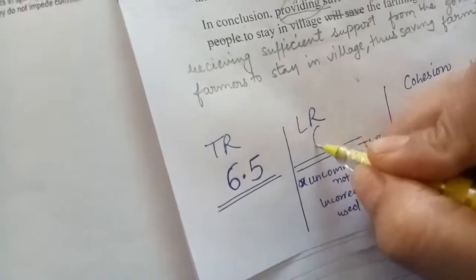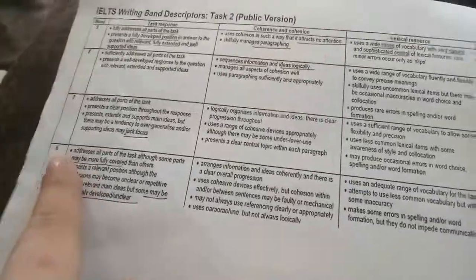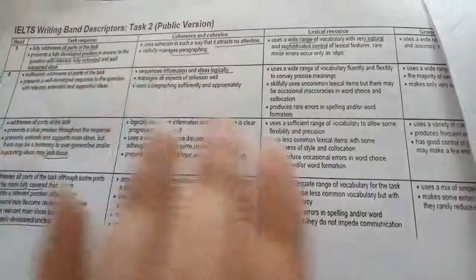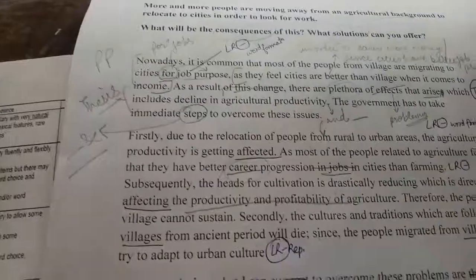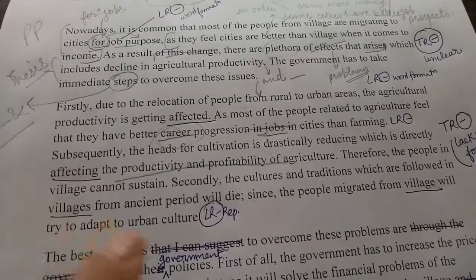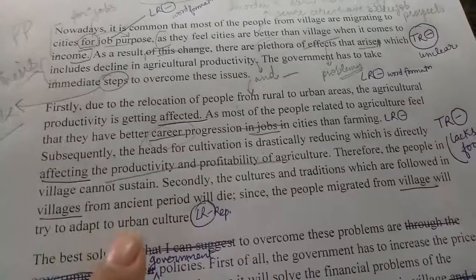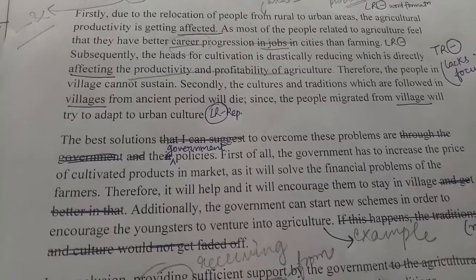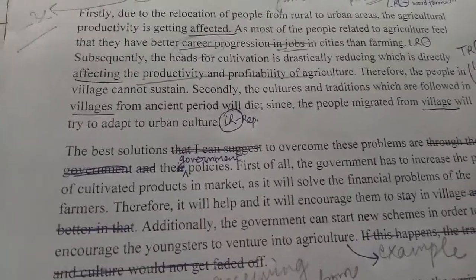So it will again come to a 6 only. Why 6? Because it is satisfying the criteria for 6 only. Adequate range is used, less common is used, but only somewhere, like productivity, profitability, ancient period, migrated, venture.